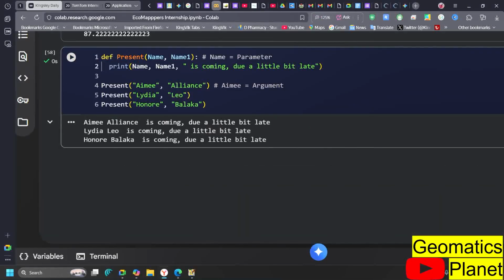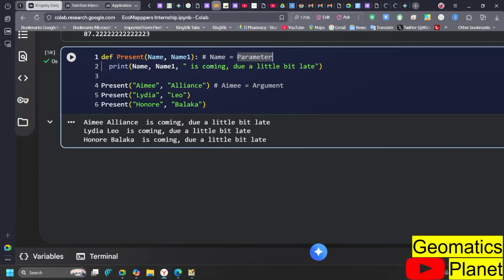Okay. So now I put up here name, and I can now say Ame Alliance is coming, though a little bit late. Now, remember, what does this mean? I have two parameters here on this particular part, and this is a way you can go ahead and get this done.